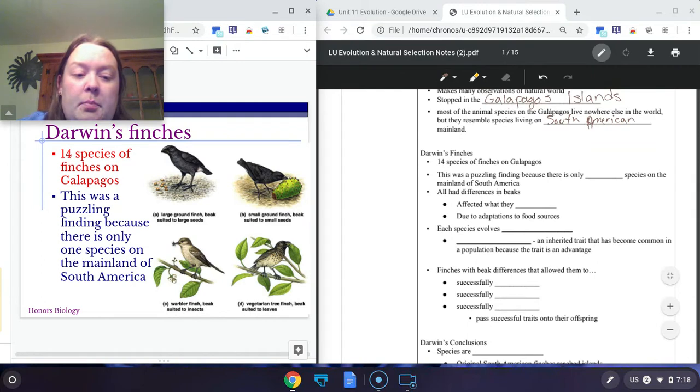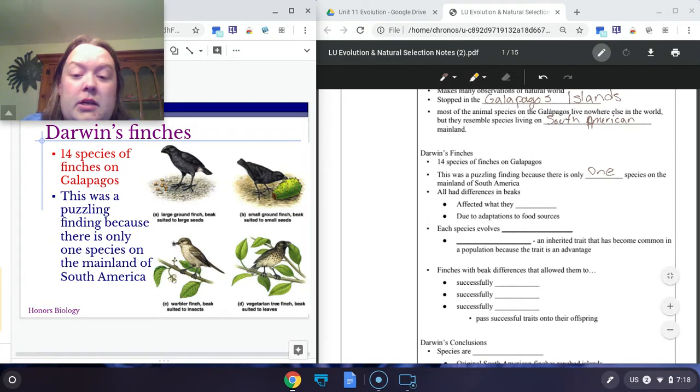Now, for him, this was quite puzzling because the place where the birds would have migrated from, South America, had only one species of finch. So only one species of finch in South America, and these finches had to migrate from South America. But somehow on the islands, there were 14 different species of finches. So he was very curious about this and decided to study it. How did that one species become 14 different ones on the islands?